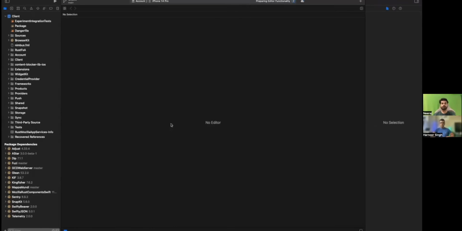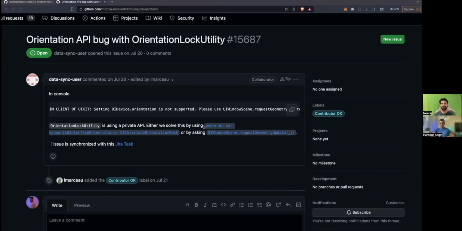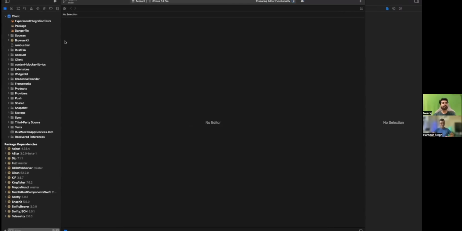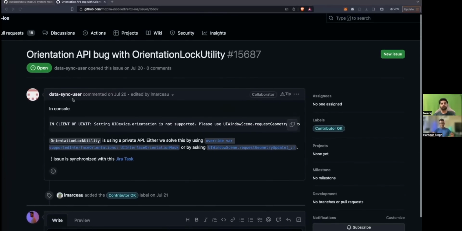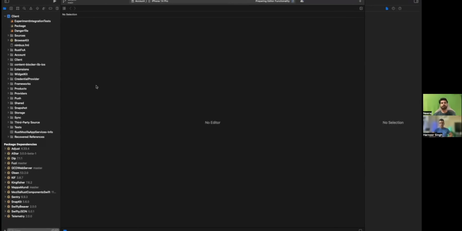We can try. First one actually seems more difficult than the second one. Second one is easy, just replace that. But we can try. They have not given any file where we can find this. First, I think we need to run this app and then we try that orientation part. It should work, right?